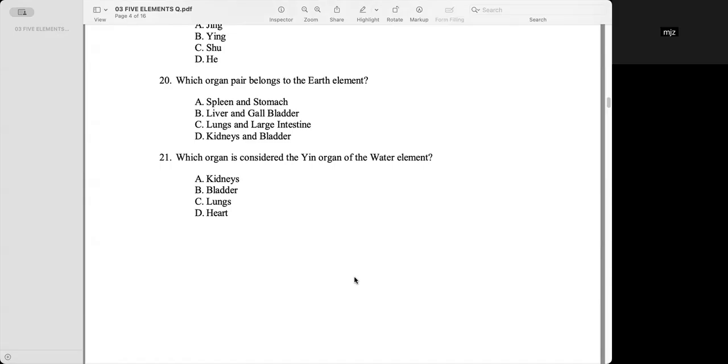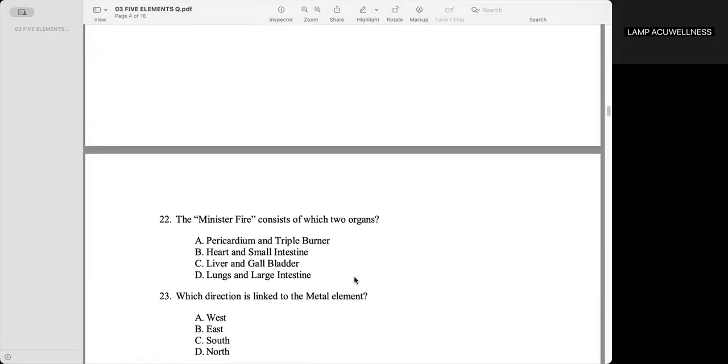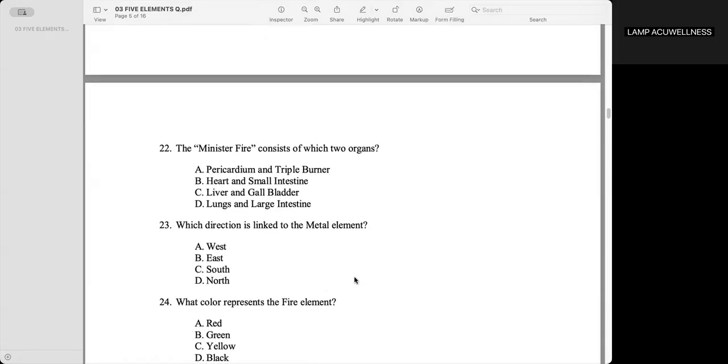Which organ pair belongs to the earth element? Letter E, spleen and stomach. Which organ is considered the yin organ of the water element? Yes, the kidney, letter E. The minister fire consists of which two organs? The pericardium and triple burner.